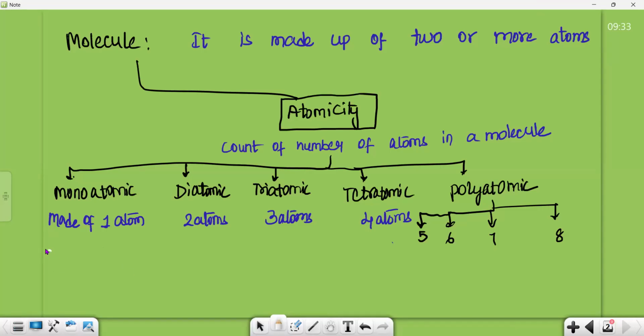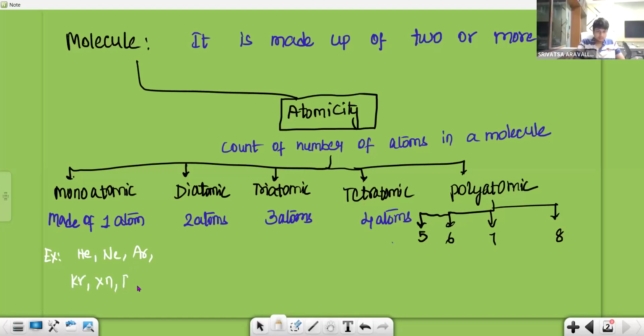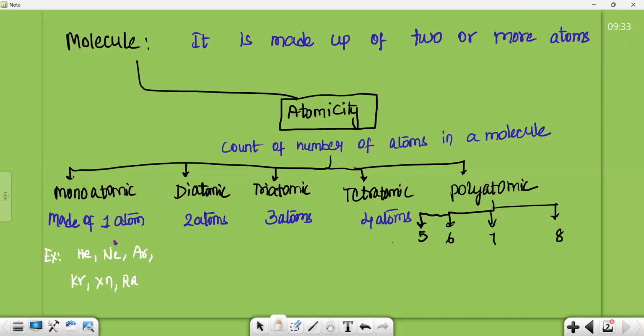In that we can discuss examples like helium, neon, argon, krypton, xenon, radon. So the entire 18th group elements are considered monoatomic. They don't want to combine with any other element. Why? You will study the reason later in further chapters. These elements are noble in nature. They are inert in nature. So they never combine with anything. They always want to stay single. So all the 18th group elements are monoatomic in nature.